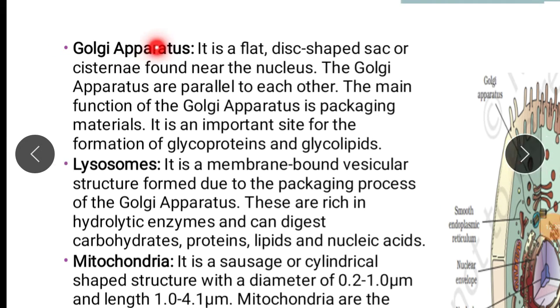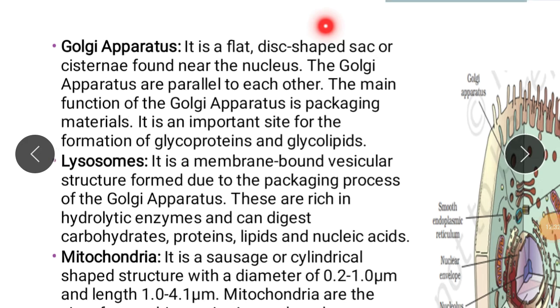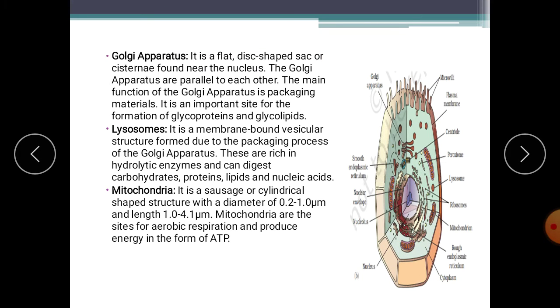So we are talking about Golgi apparatus. It is a flat disc-shaped sac or cistern found near the nucleus. The Golgi apparatus cisternae are parallel to each other. The main function of the Golgi apparatus is packaging materials. It is an important site for the formation of glycoproteins and glycolipids. Glycoproteins and glycolipids are formed by Golgi complex.